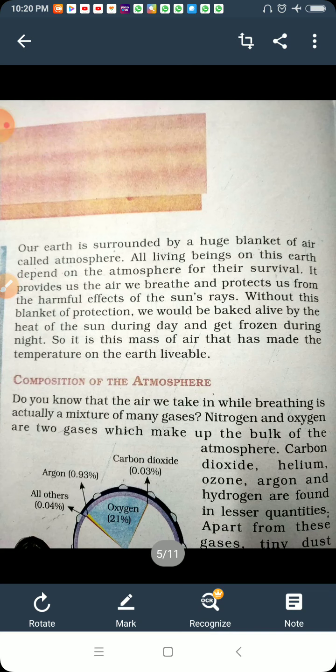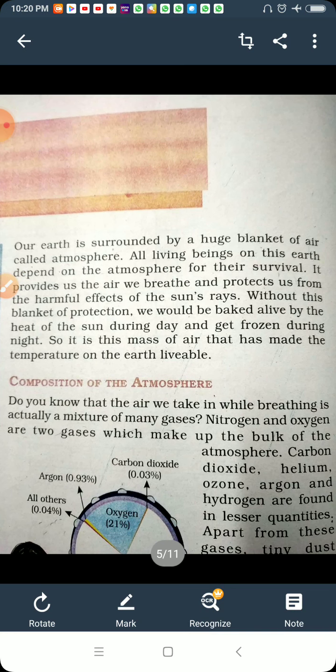And now we'll start today's geography, chapter 4, that is air. As you know, air is very important for us, and without air we can't live for even a single minute.